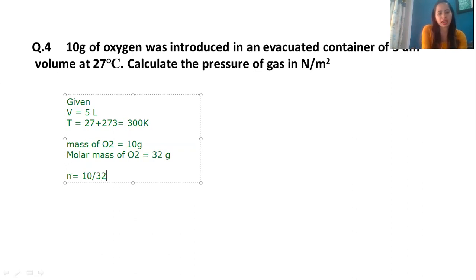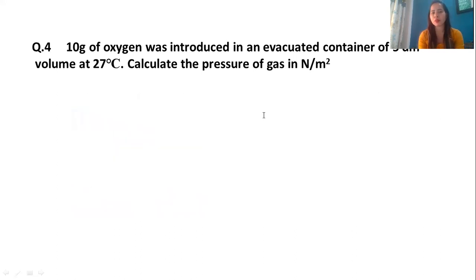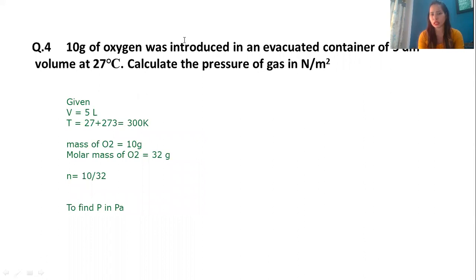So I have V, I have T. By looking at the given conditions, you can see I want my pressure in Newton per meter square, meaning that is my pressure. I want to find P in Pascal. When I say I have to find P in Pascal, a very important point that you need to note down is that your volume should be in meter cube.